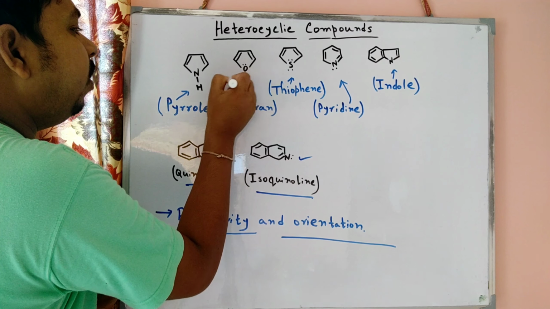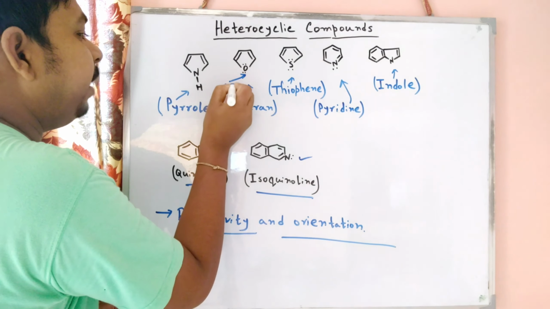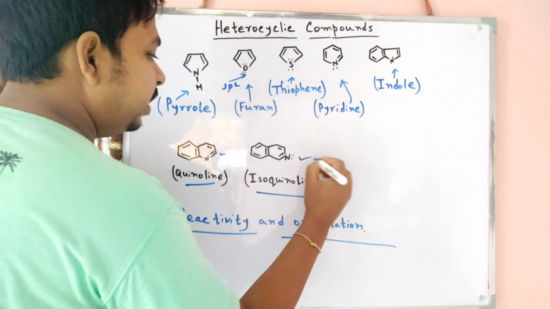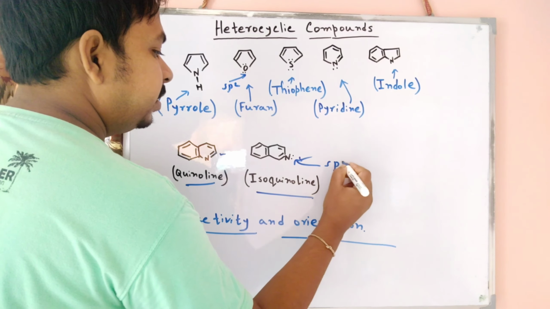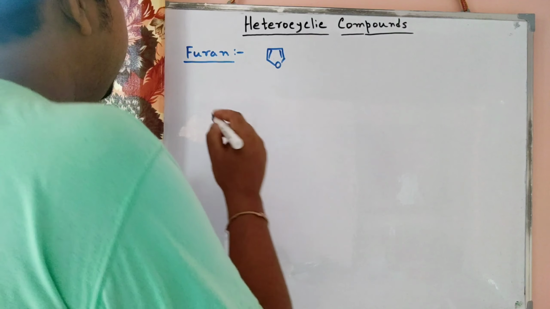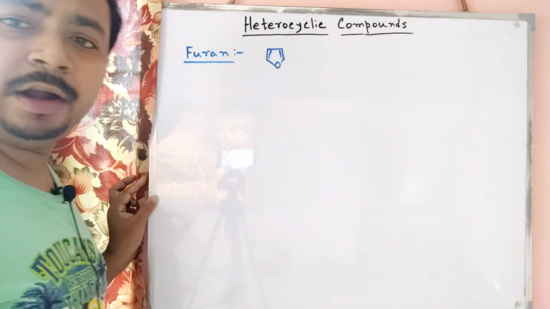Here all the heteroatoms are sp2 hybridized, in every case sp2. Here this nitrogen is also sp2 hybridized. So now we start our discussion. At first we discuss the furan system.